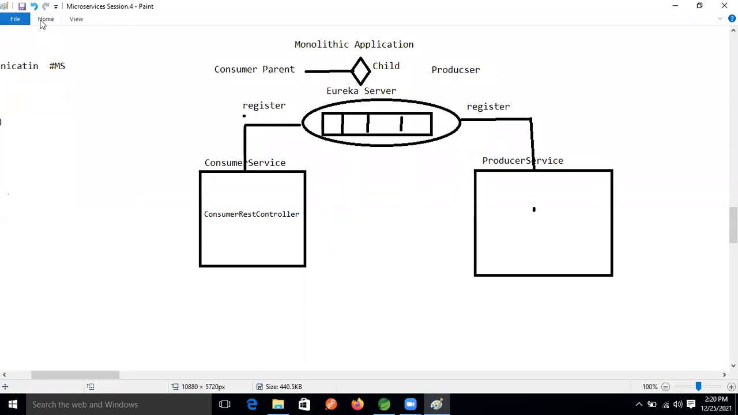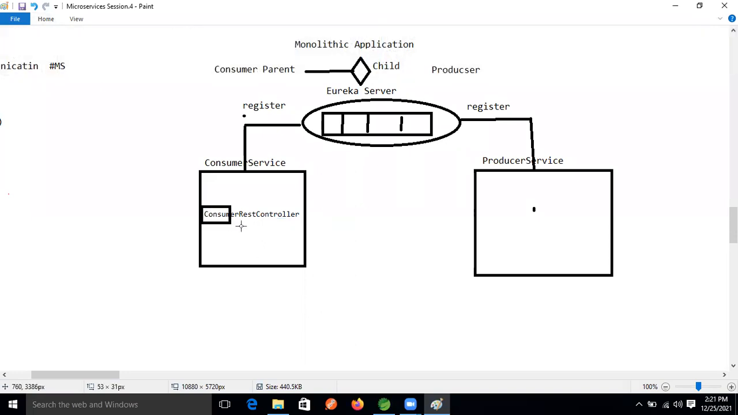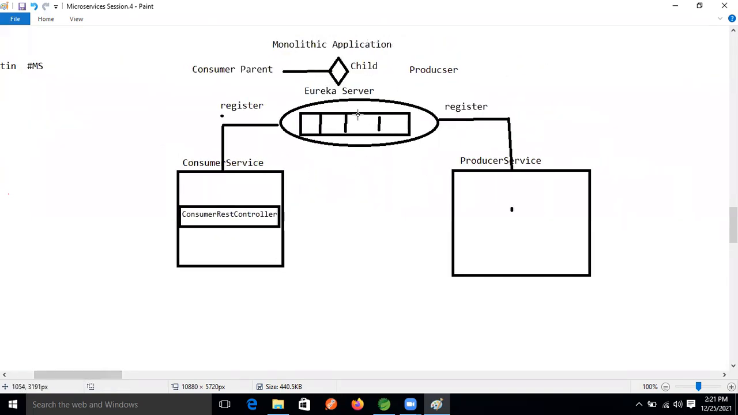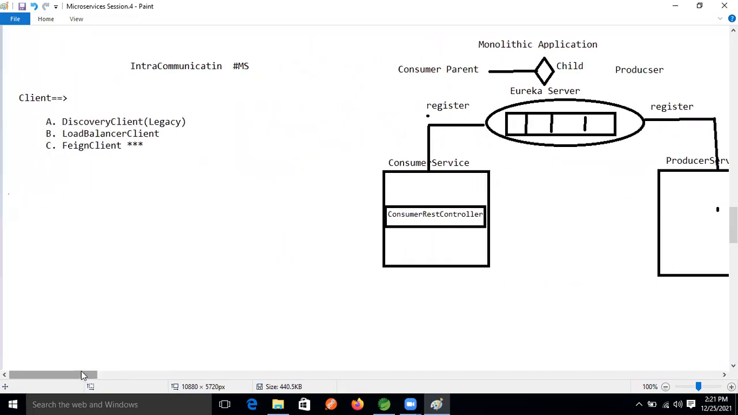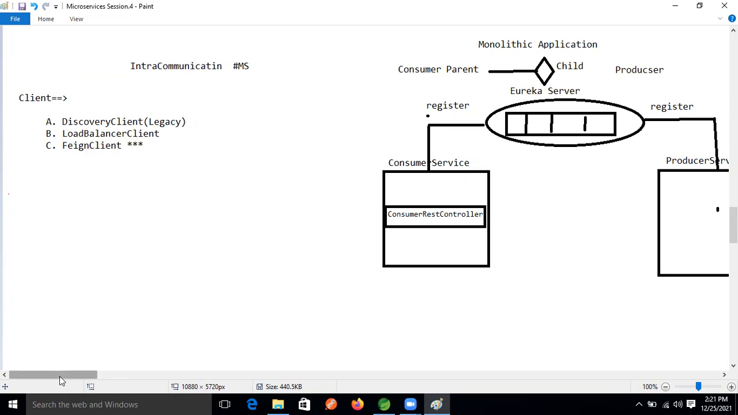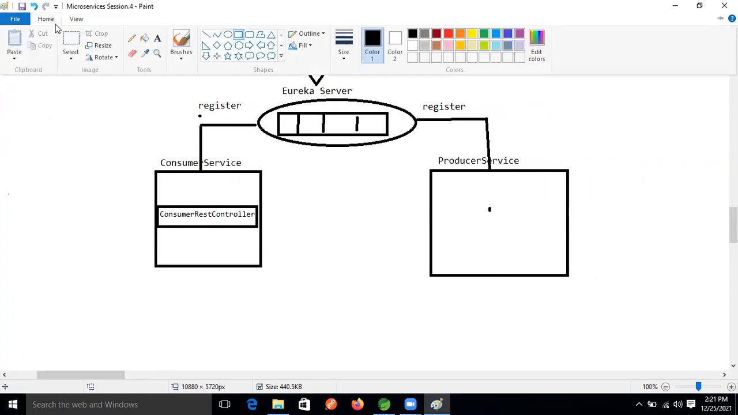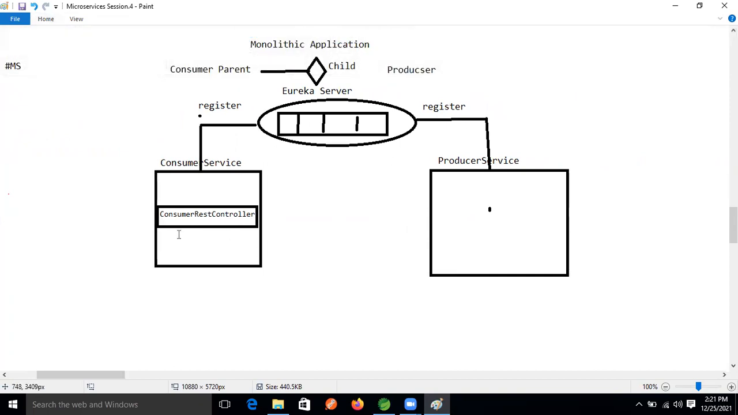The REST consumer will call one client. That client, we are going to use to communicate and fetch the details from Eureka. So one client is needed. We are going to use the Discovery client, guys. Discovery client, right? So this REST consumer needs one client. Just I'm taking the client here.